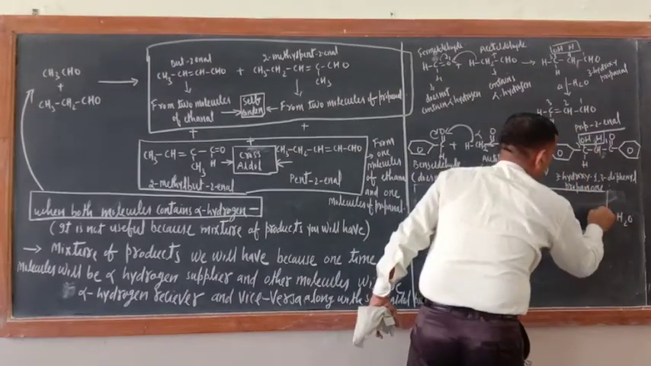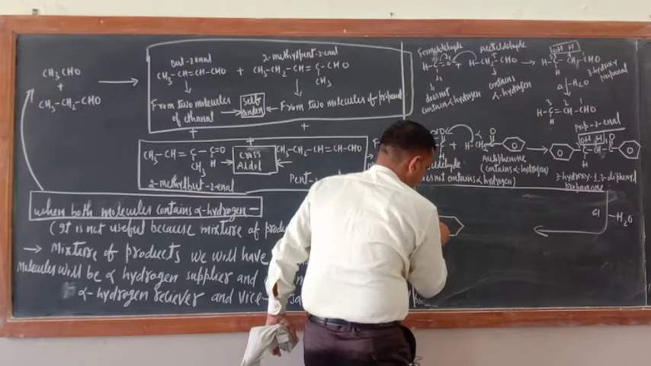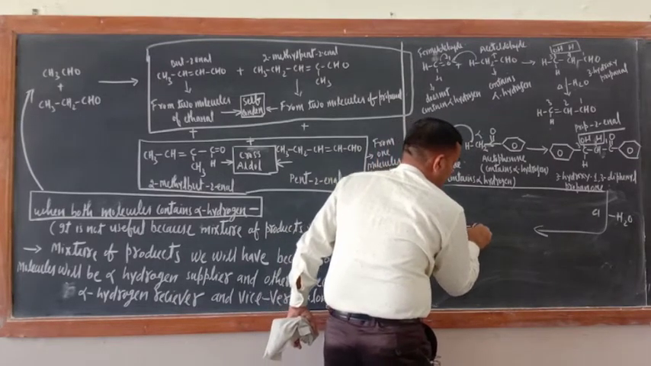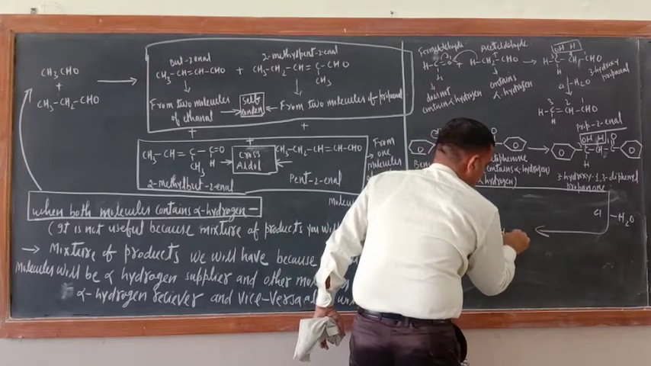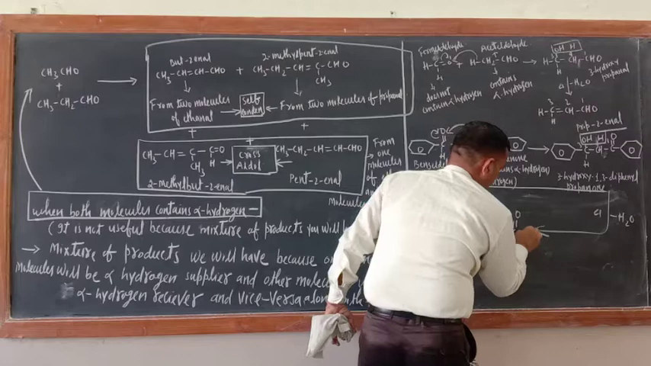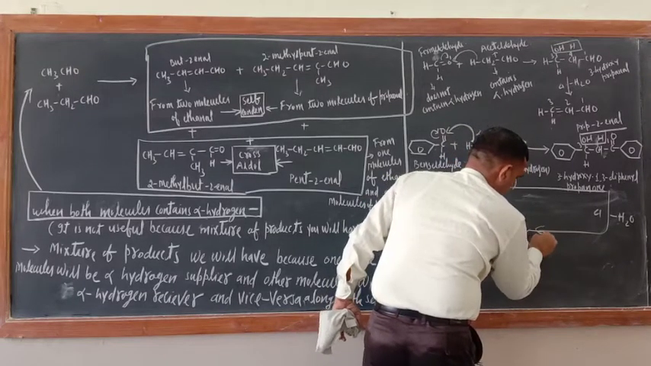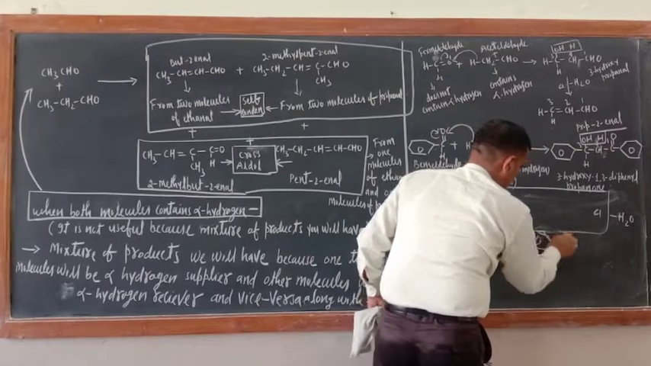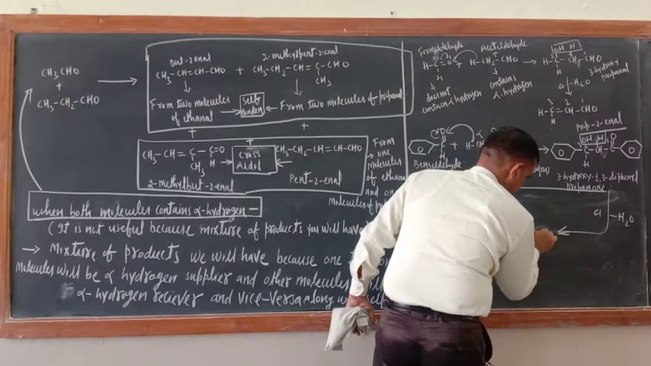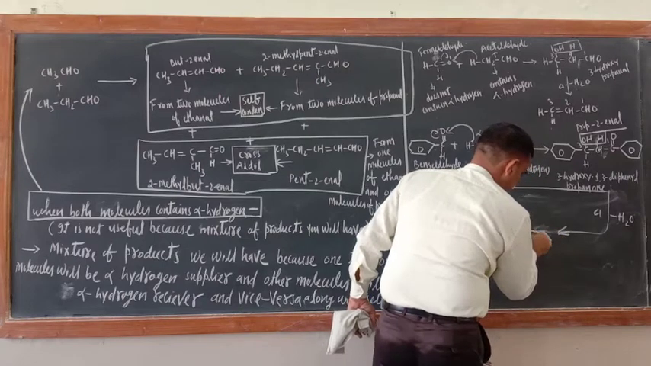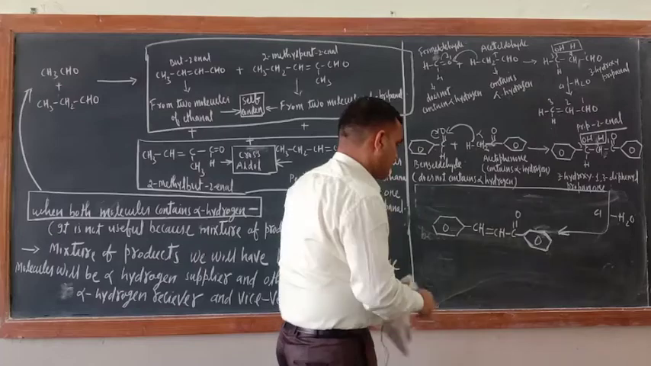Okay, after heating, what is the product here? Now this is benzene ring. Okay, now here what is there? CH double bond CH, here C double bond O, and this is benzene ring. Okay, benzene ring. Okay, any problem here?